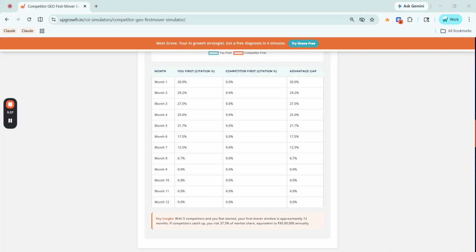The revenue number in this simulator is not a worst case estimate. It is what your inaction is already costing you, expressed in rupees. So you can take it into a budget meeting instead of a slide about trends. Run this with your actual numbers before your next strategy review. The link is in the description.